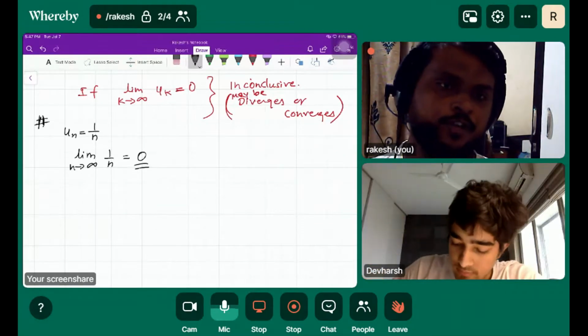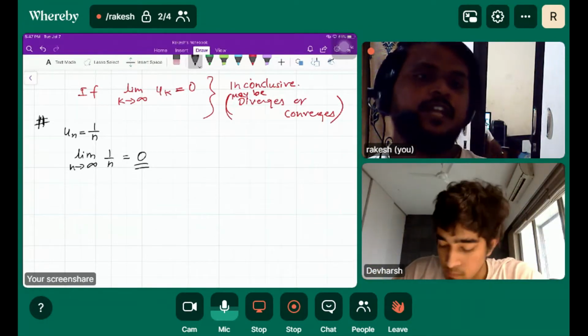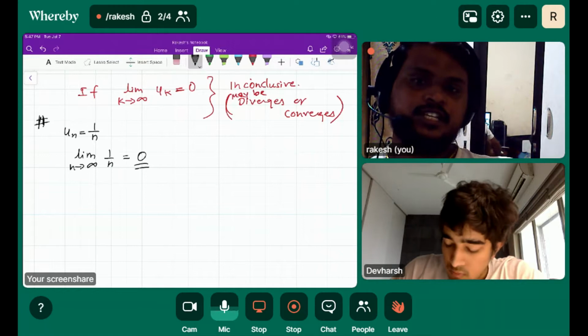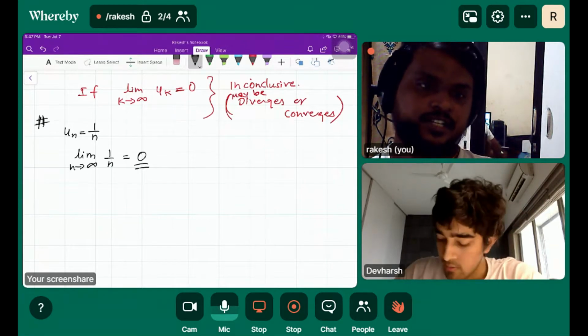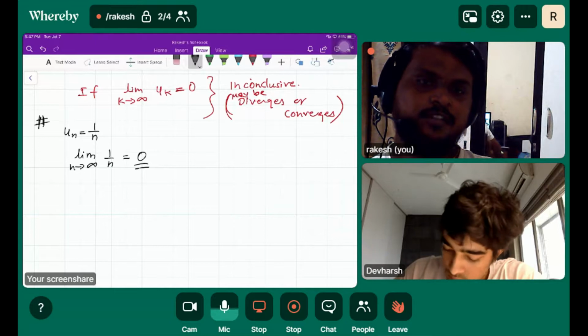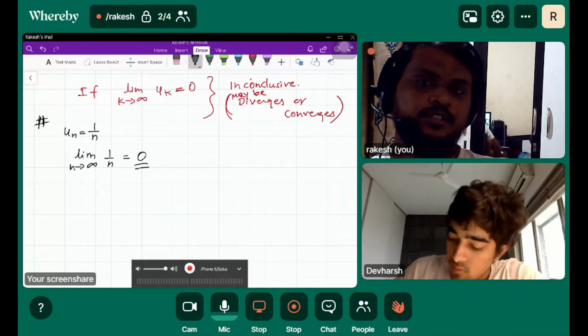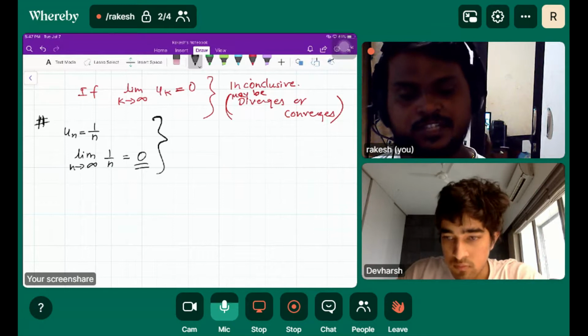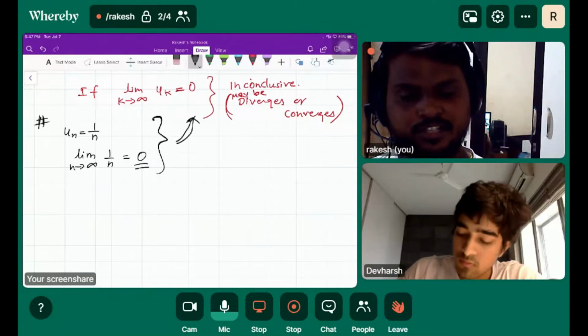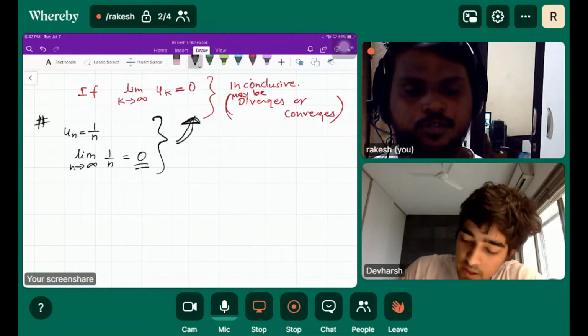Now I am going to prove that 1 over n, which is the harmonic series, is not convergent. That I'll prove. This supports this statement.